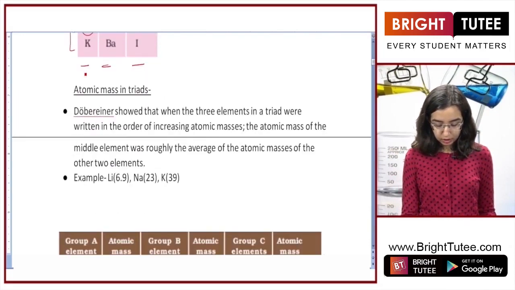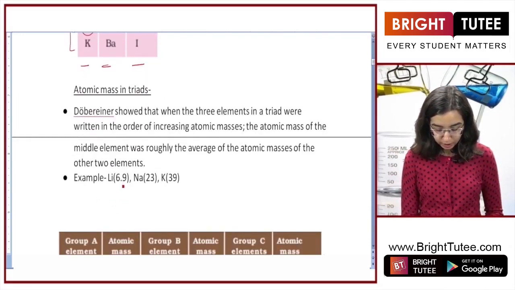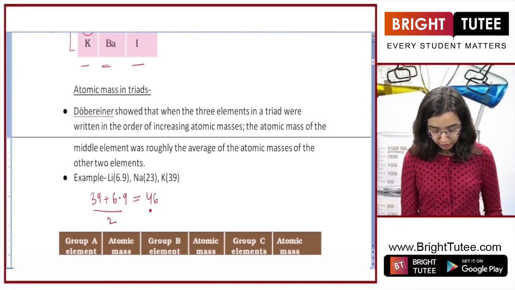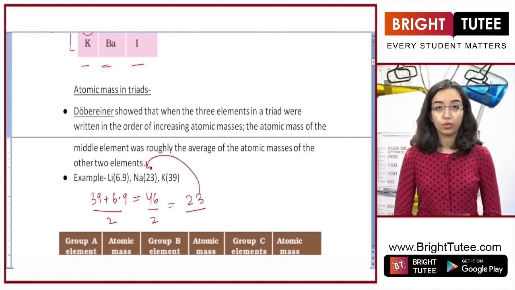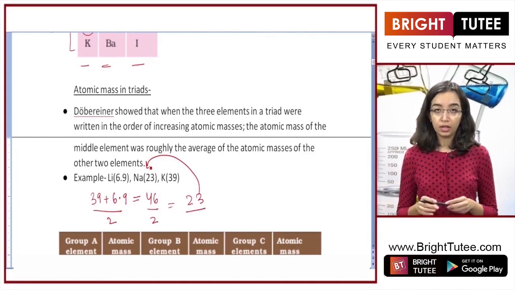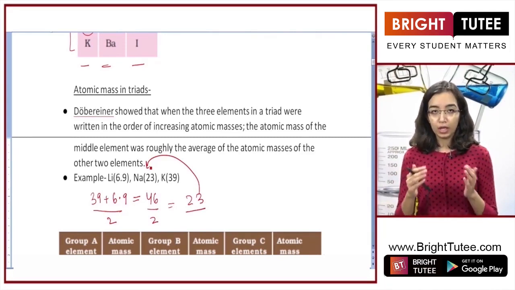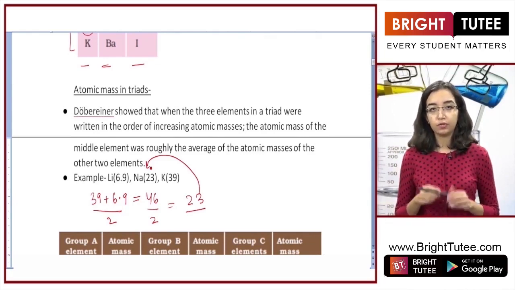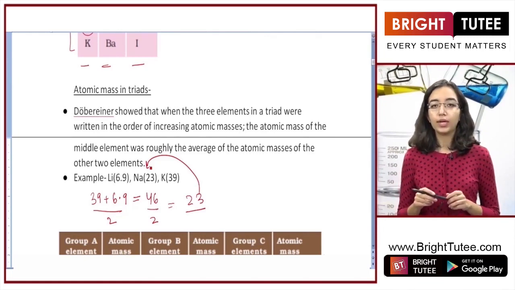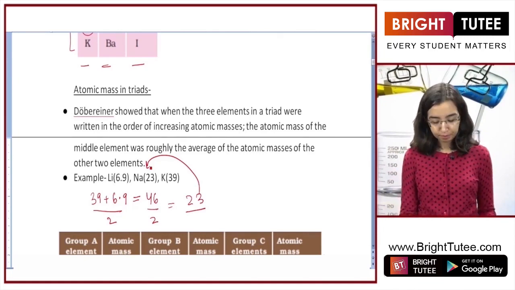So let's try and do that. You see that lithium's atomic mass is 6.9 and potassium's is 39. So when we add 39 to 6.9, we get 46. When we divide this by 2 for average, we get 23, which is exactly the atomic mass of sodium. So this was a pattern in the arrangement made by Dobereiner, that if you arrange them in the order of increasing atomic mass, then if you take the average of the first and the last element in that triad, you would get the atomic mass of the middle element.